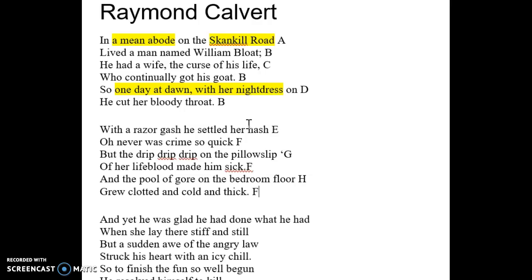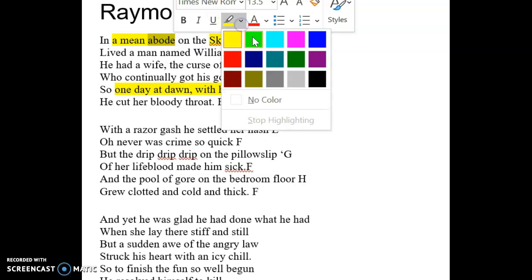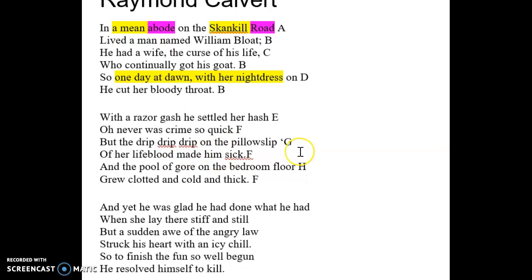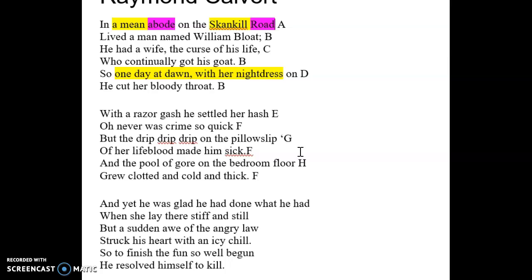But then we also see here that the lines that do not end with the rhyme have a rhyme in themselves. So if we go here, we have abode, which rhymes with road. And then we have wife and life, and dawn and on, and then down here we also have gash and hash, drip and pillow slip, and that goes on throughout the whole poem. So there's a rhyme in every line, no matter if it's at the end or in the middle.